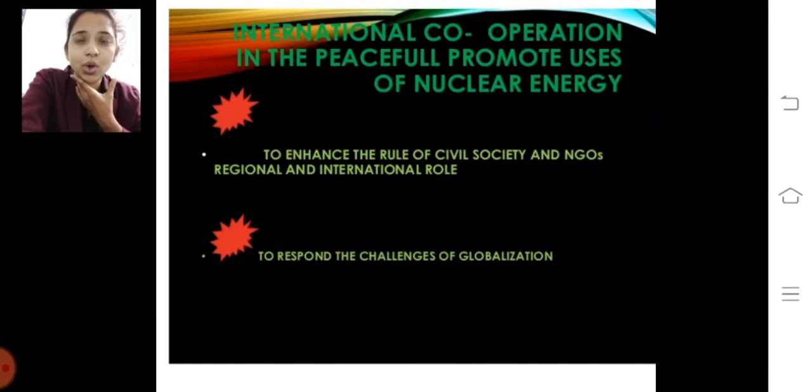Then next, it was to oppose colonialism, imperialism and racial discrimination, to advocate the sovereign equality of all states, as well as to encourage friendly relations among countries and to advocate peaceful settlement of international disputes. If there is any problem between two or three countries, that can be solved by discussion.